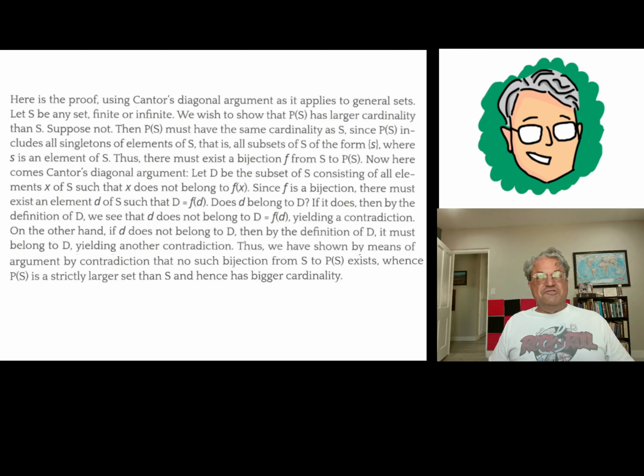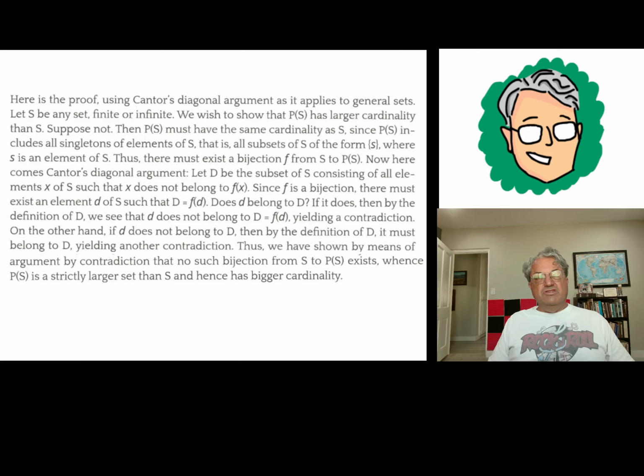We're really interested in the infinite case, but S is any set of any cardinal number we want. And then I'm going to prove that the power set of S always has a bigger cardinal number than the cardinal number of S. In other words, if the cardinal number of S was K, then I'm going to prove that 2 to the K is strictly greater than K.